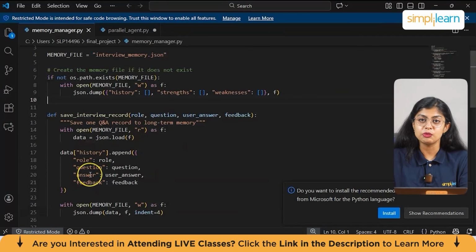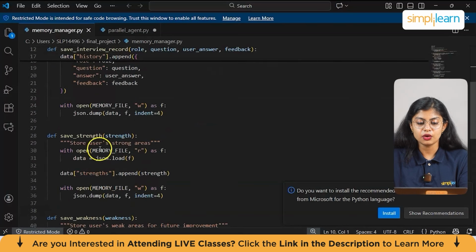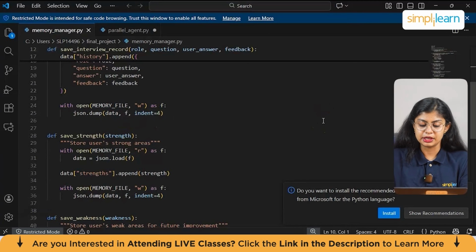These are the things that can be stored in the JSON format. So this adds a new interview entry: the type of interview conducted, the questions asked by the AI, the user's response, and the full feedback, which is score, strengths, or even weaknesses. Then coming down, we have with open(MEMORY_FILE, 'w') as f, json.dump(data, f, indent=4). Here this saves the updated memory back to the disk with formatting.